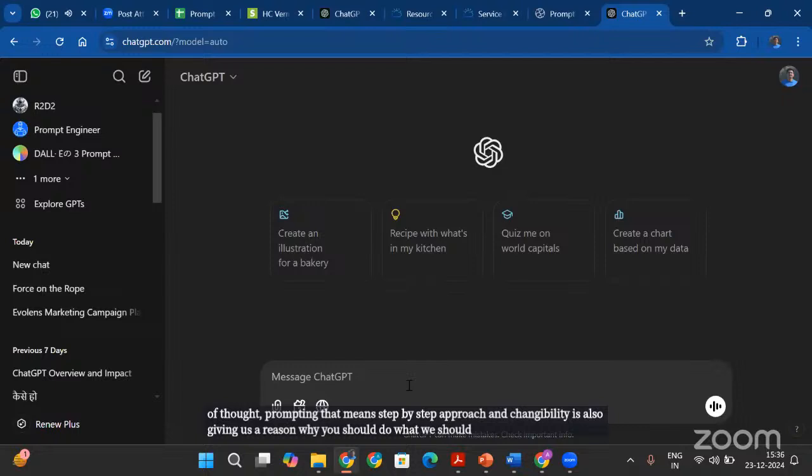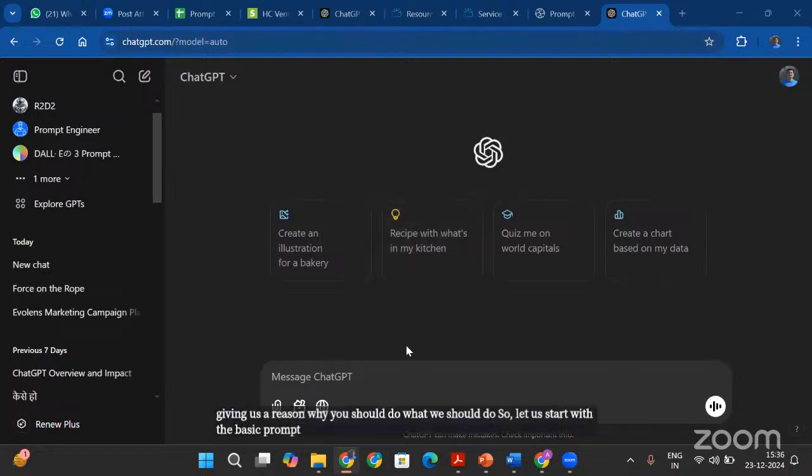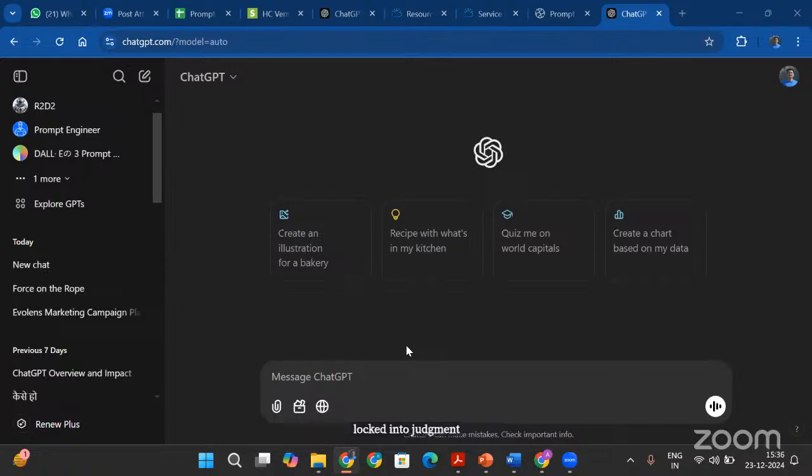Okay, so let's start with the basic prompt techniques, but first let me know if you are ready with your ChatGPT or your IBM tool so that we can start working. Please answer this poll that I have, which is whether you have either logged into ChatGPT or the IBM tool.